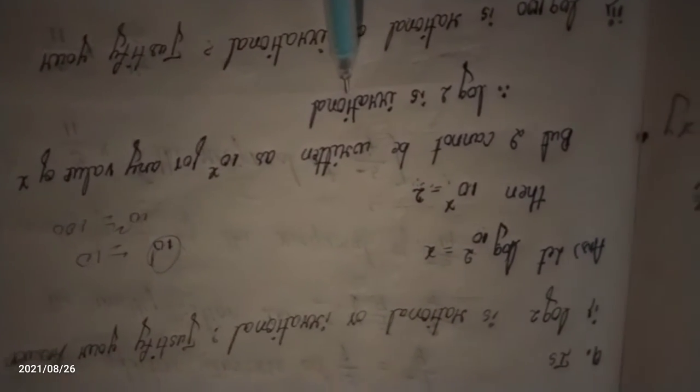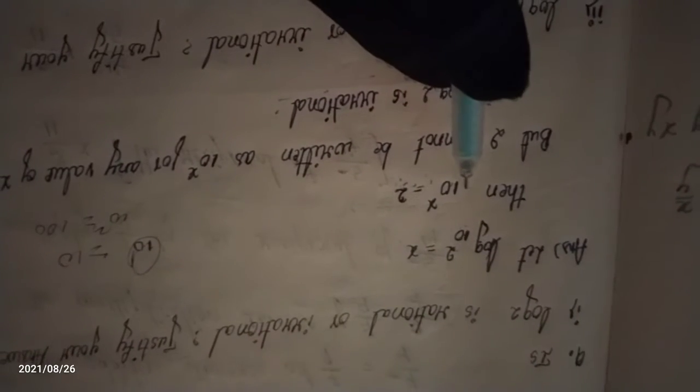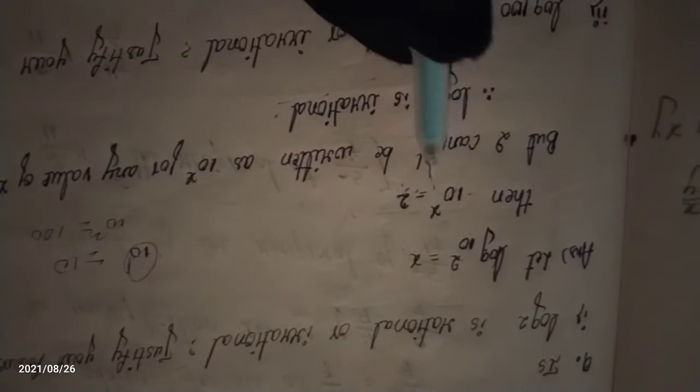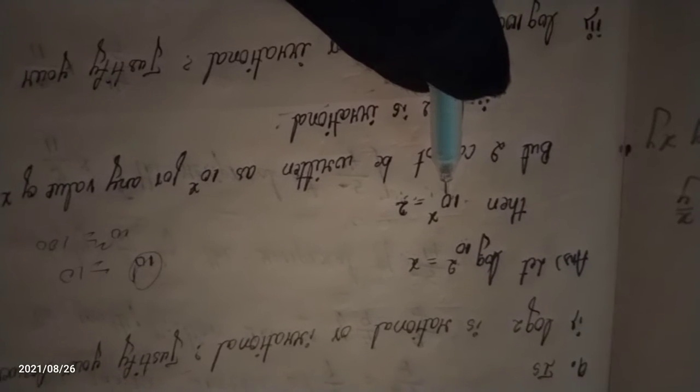For any x, 10 to the power x is never 2, so it is irrational. Our conclusion of this expression is that log 2 is irrational, because we cannot change the 2 in terms of 10. That's why we cannot change the expression in terms of 10. Let's move on to the second problem.